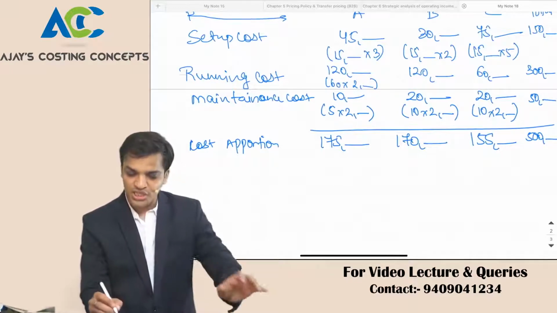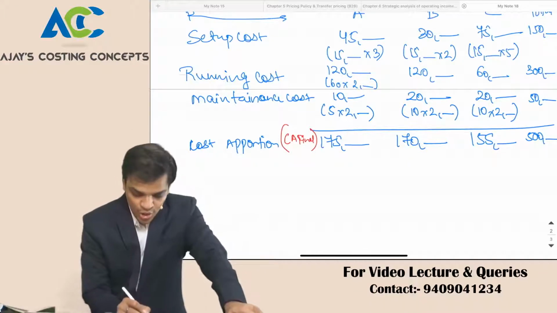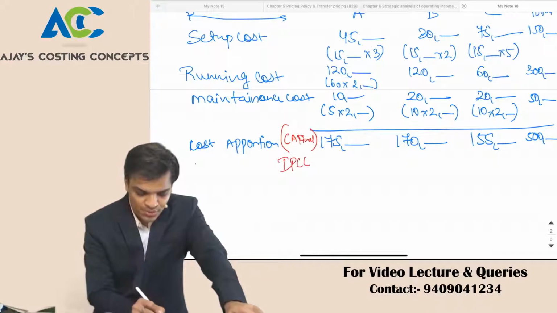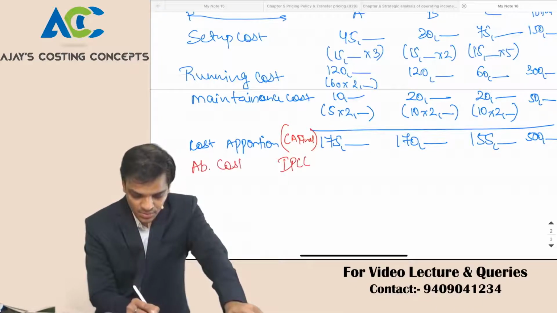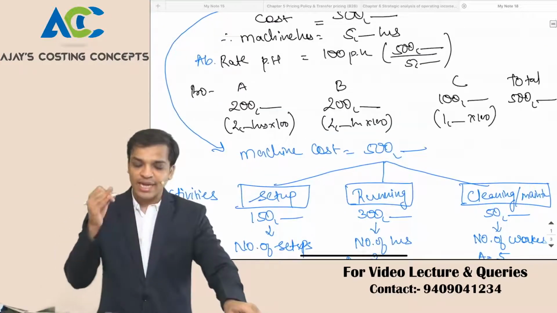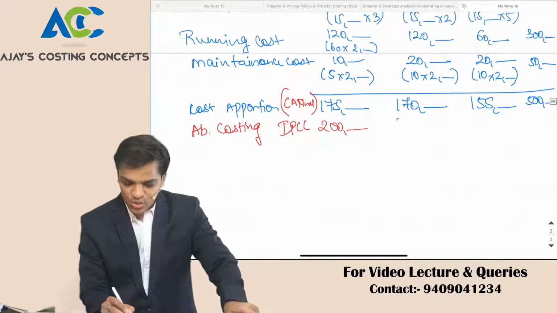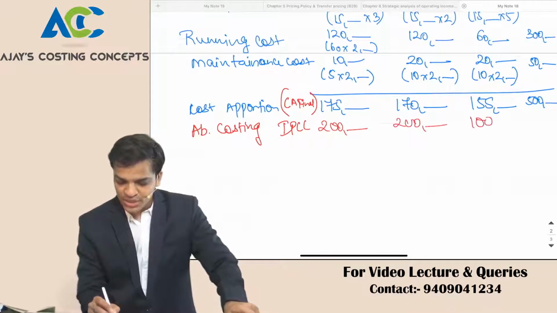Now I'll change the pen. This is CA final that you are learning, right? What you learned in IPCC, absorption costing. What you learned in IPCC, that your cost should be 2 lakh, 2 lakh, 1 lakh to A, B and C. So over here you said 2 lakh, over here you said 2 lakh, over here you said 1 lakh.